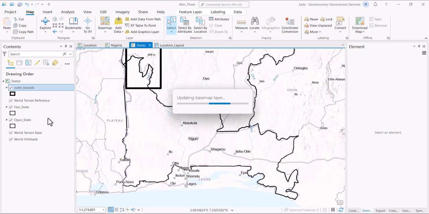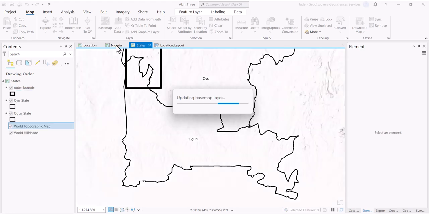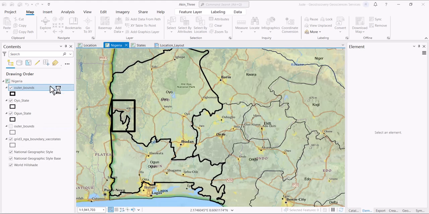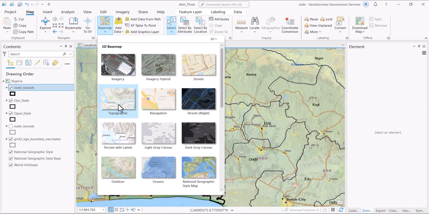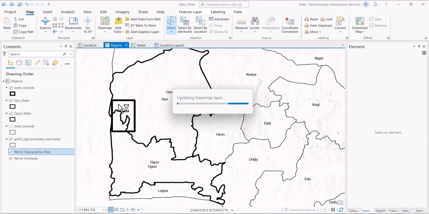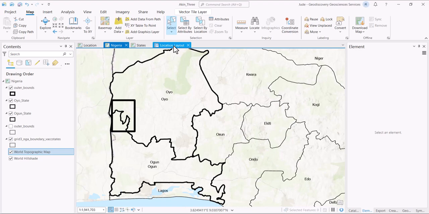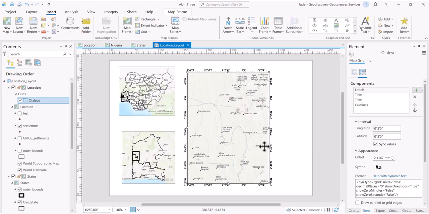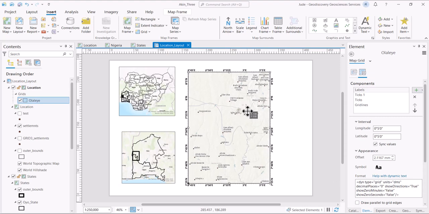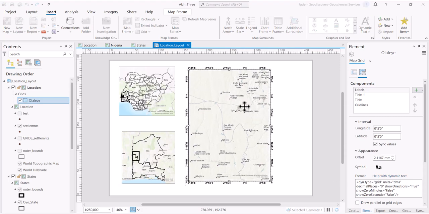Let's use the topography for all of them. Sometimes too many styles may just affect the whole thing. Let's just use the topographic base map for all of them to ensure uniformity. So something like this. And basically, a map should have four things.